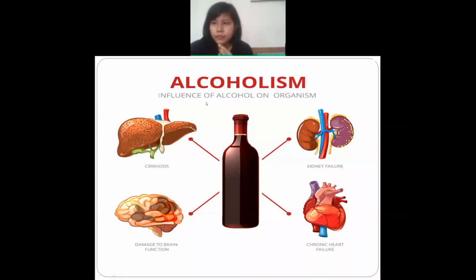It will affect all those also. For example, I'll just say one example. When we were posted in the psychiatric ward, we found one person who was addicted to alcohol, and it was affecting his mental health also.